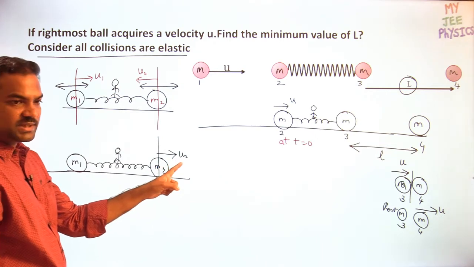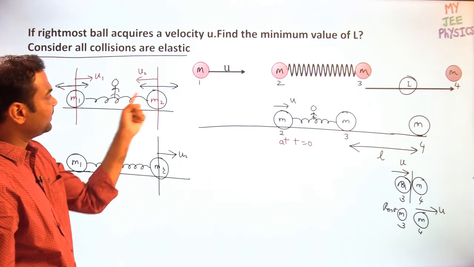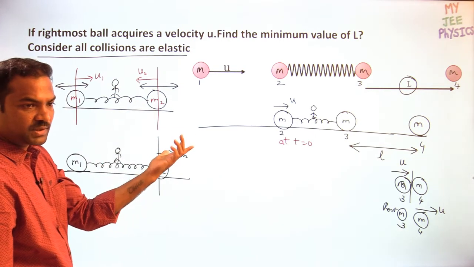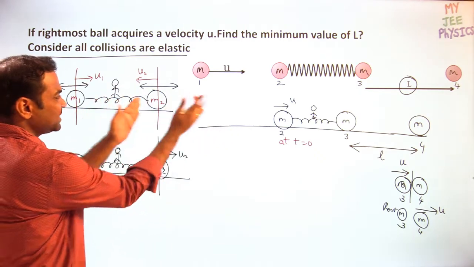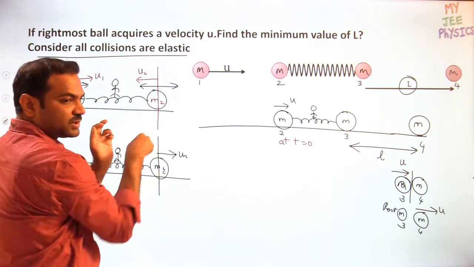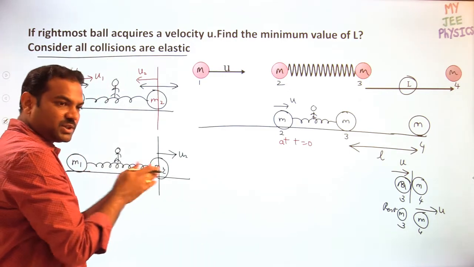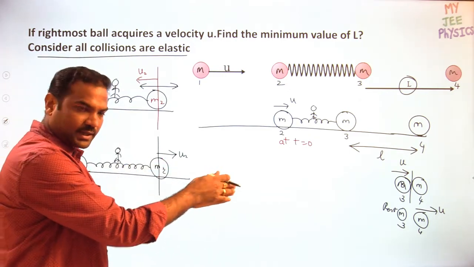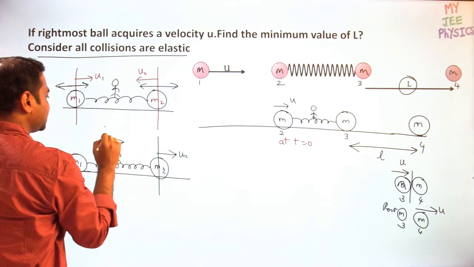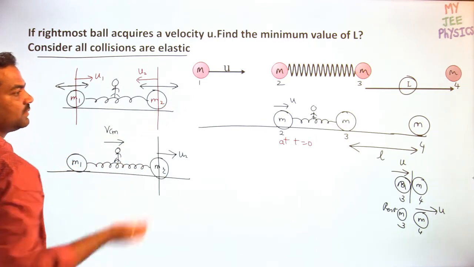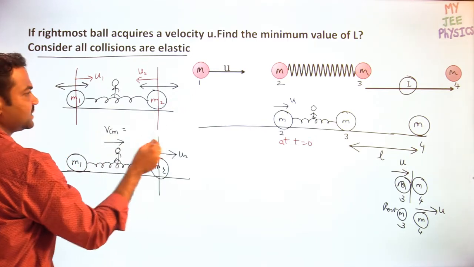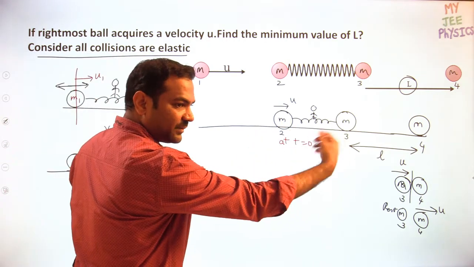This u2 is the velocity with respect to what? It can have a maximum velocity u2. The minimum velocity is 0 because it is oscillating. This is the mean position, and the velocity at the mean position will be the maximum velocity. So it should have the velocity u2 at the mean position towards the right. What is the center of mass velocity? Let us go with m and m the same.